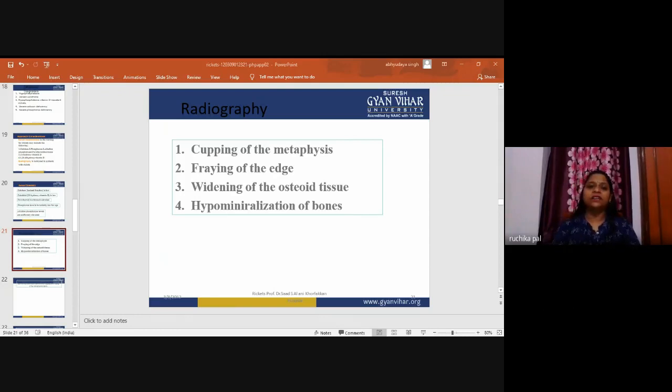The next two factors are there: the splaying of the metaphysis. The end of the metaphysis is splayed because of the pressure by the cartilage cells accumulating at the growth plate. Fracture of the diaphyseal cortex occurs late. Bone deformities will be there. Knock knees, bow legs, coxa vara are common deformities in older children. If we talk about the other investigations, serum calcium is usually normal or low, serum phosphate is low, but serum alkaline phosphatase is high.